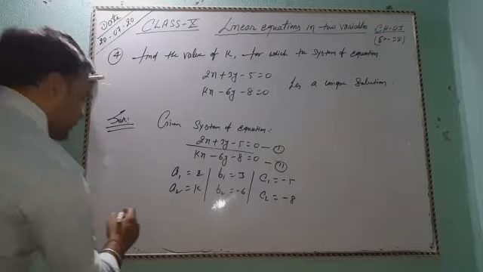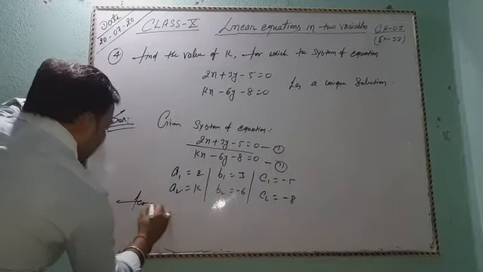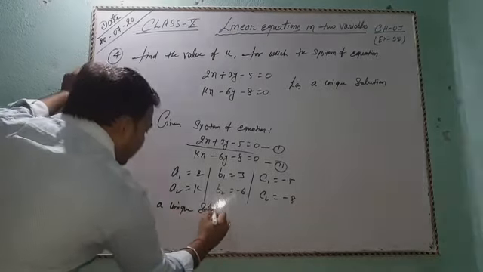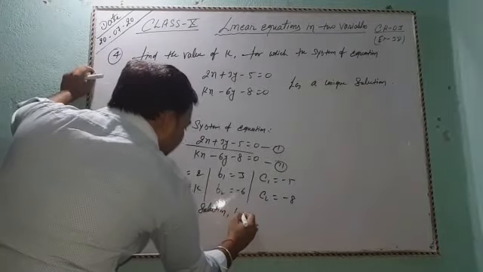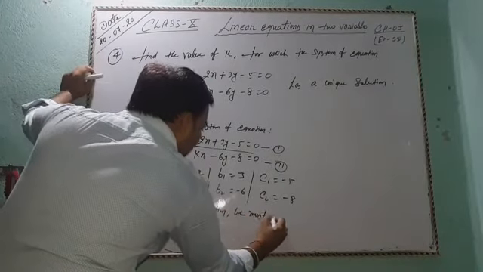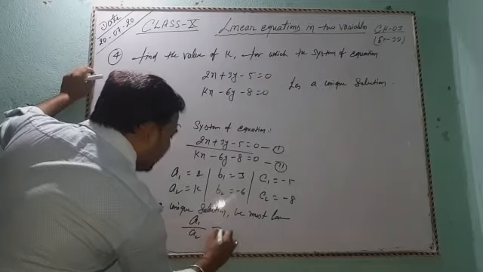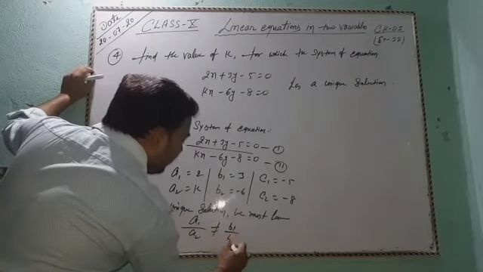Okay, for a unique solution we must have a1 by a2 not equal to b1 by b2.